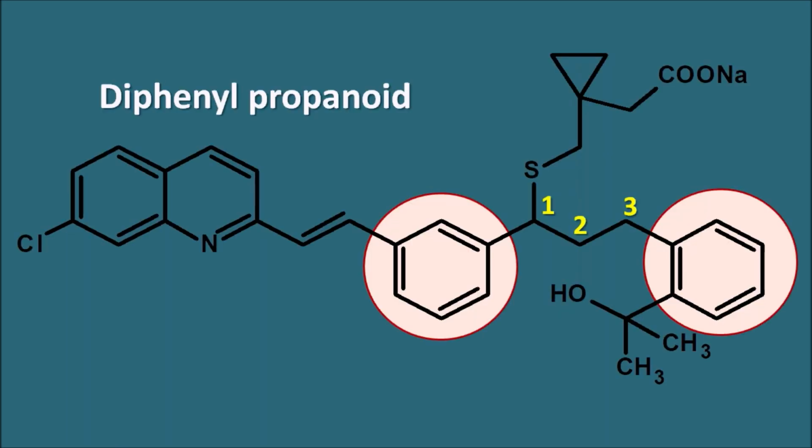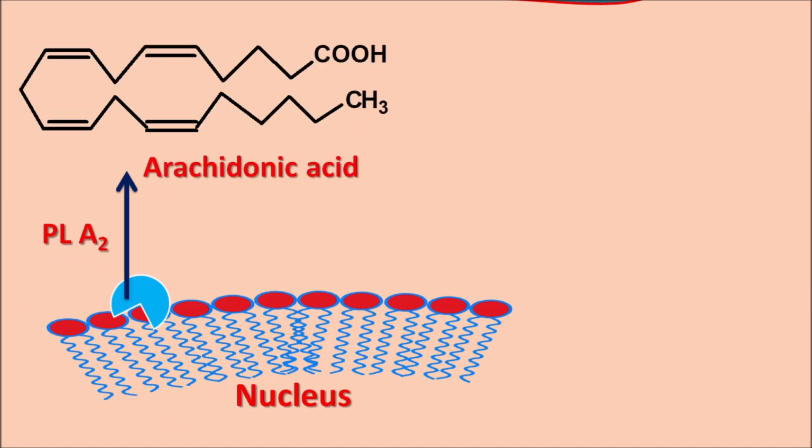Now let us see how Montelukast acts. Within the cytoplasm, the nuclear phospholipid membrane can be cleaved by one enzyme, phospholipase A2. This is the cytosolic phospholipase A2 which can act on the nuclear membrane. When this enzyme cleaves these phospholipids, it can release one important mediator, that is arachidonic acid. This arachidonic acid is a C20 fatty acid, and you can observe it has 4 double bonds and 1 carboxylic acid. These double bonds are not conjugated, they are separated by 2 single bonds.